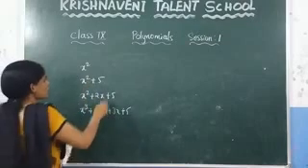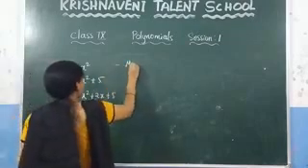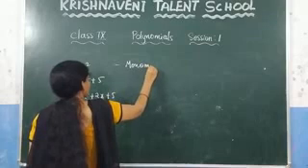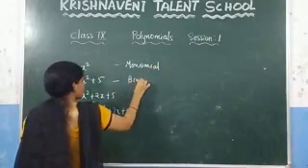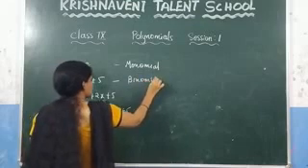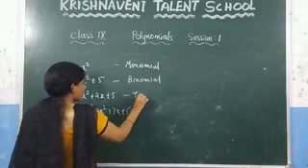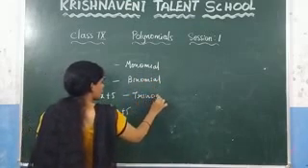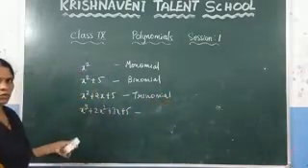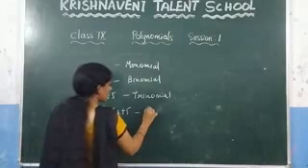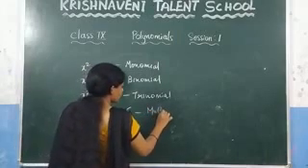If the expression contains only one term, we call it a monomial. And if it contains two terms, we call it a binomial. If it contains three terms, we call it a trinomial. And if it contains more than 3 terms, 4, 5 or anything, we call it a multinomial.